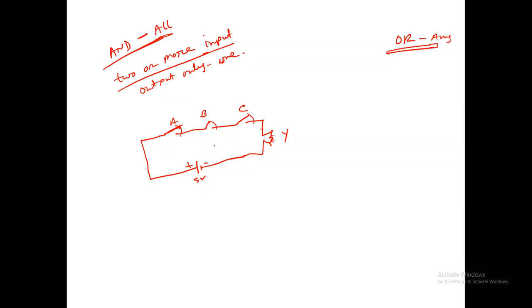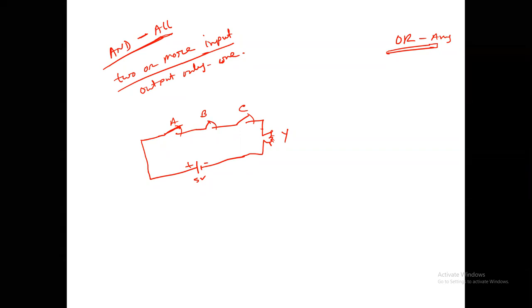This is the AND gate. So the AND gate logic is all, not any. All inputs high, input 1, input 2, input 3, or more, then output will be high. Yes, this is the AND gate.